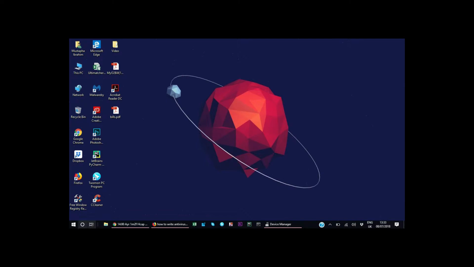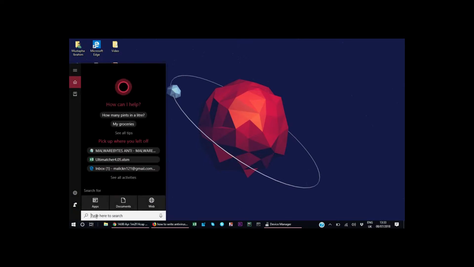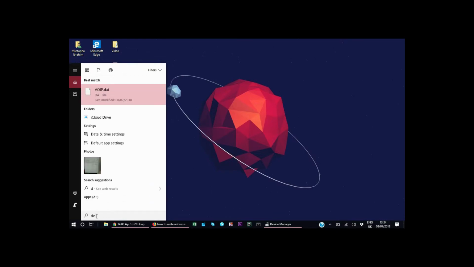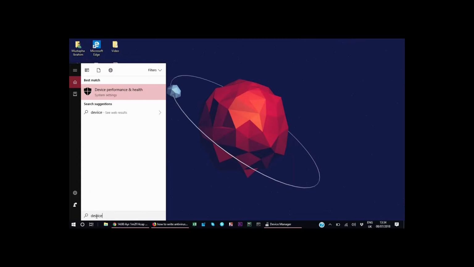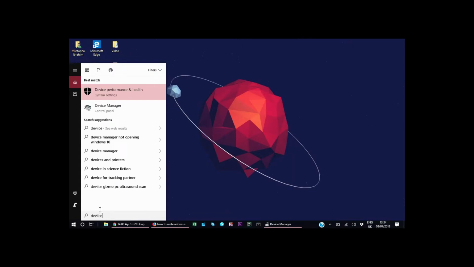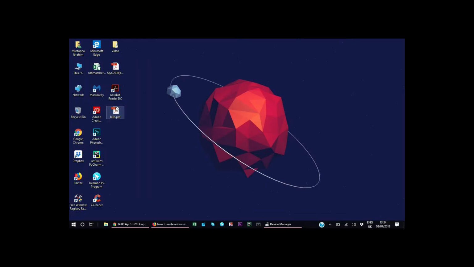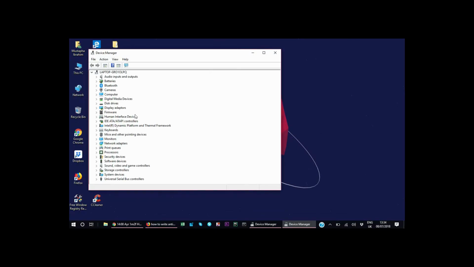First of all, you go to Device Manager. You can find it here on the Cortana search. So, Device Manager. Click Device Manager, and when it's open, you go to your display adapters.